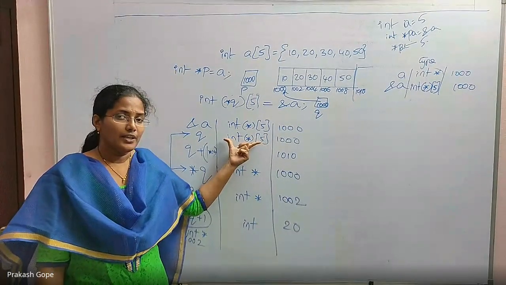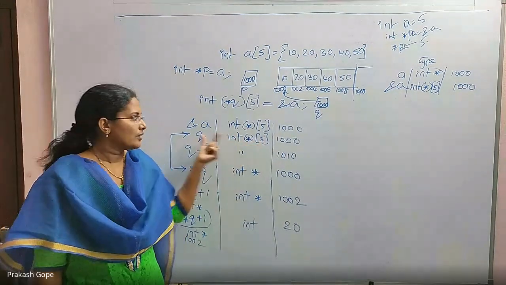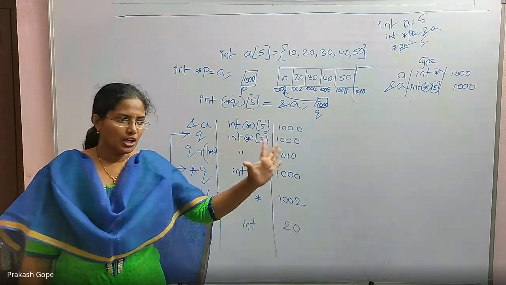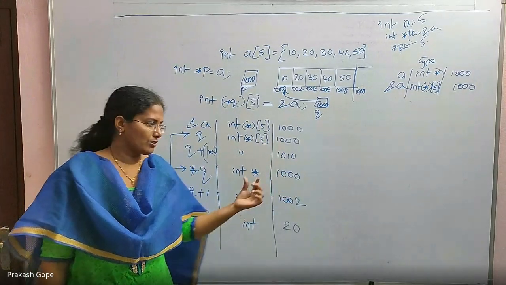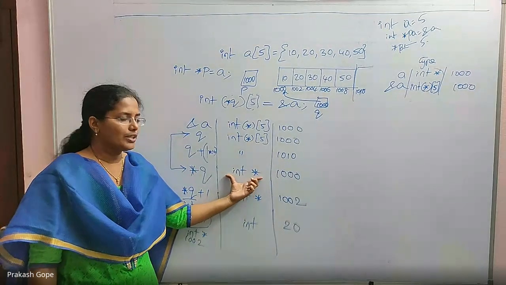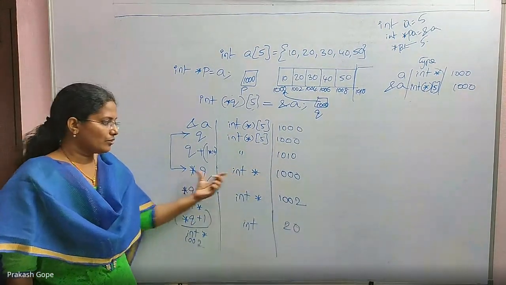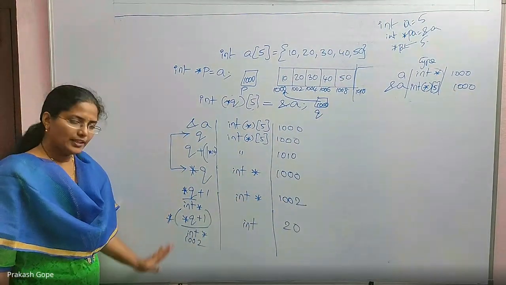It is an integer array's pointer, the address of an integer array. That's why star Q simplifies: till now it is the address of the whole array, star Q is the address of the first element. The first element is an integer, so it is int star. Star Q is the first element's address, 1000. Is it clear?